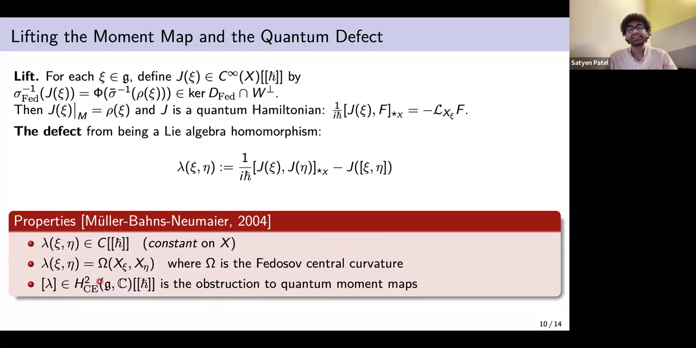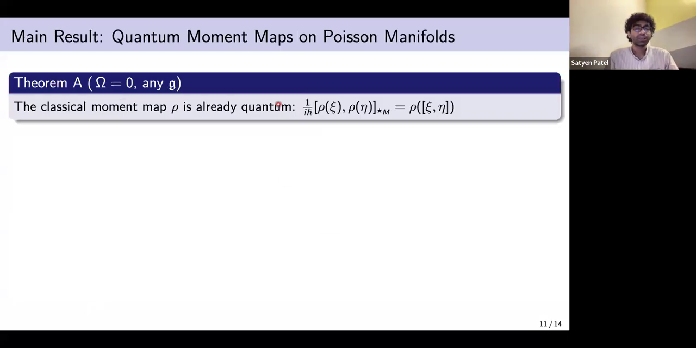And because lambda is a map on the Lie algebra, obviously it lies in the second cohomology class of the Chevalley-Eilenberg complex. And if this class is not 0, then that will be our obstruction to quantum moment maps. So what we show as the main theorem is that if omega equals 0, then obviously omega is lambda, so lambda would be 0. Then for any Lie algebra, the classical moment map satisfies the quantum moment map condition.